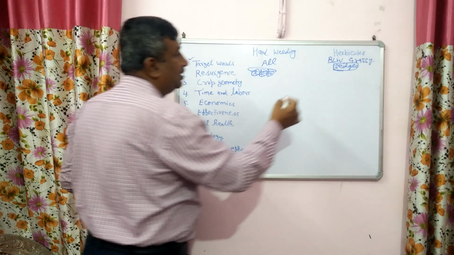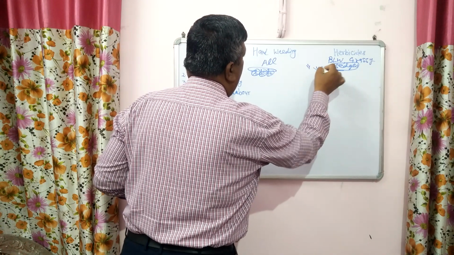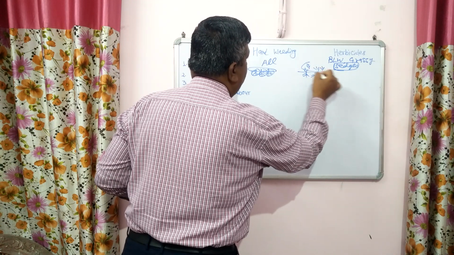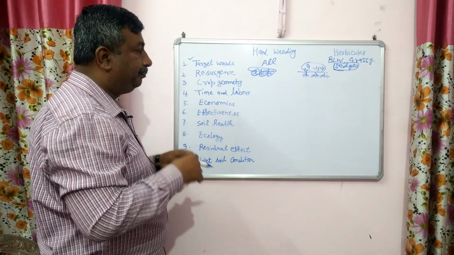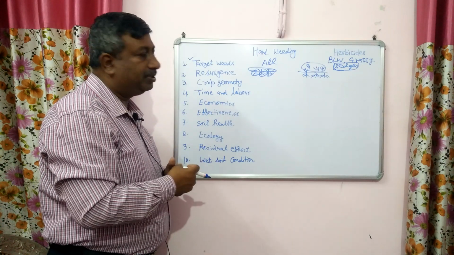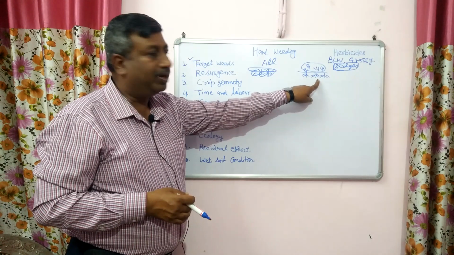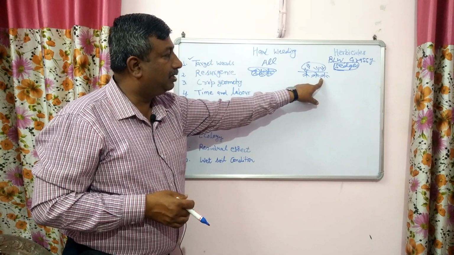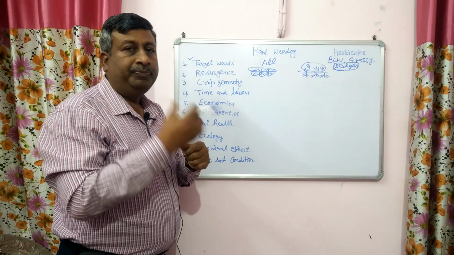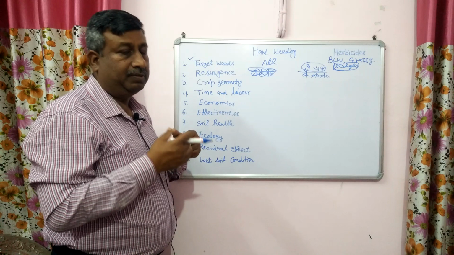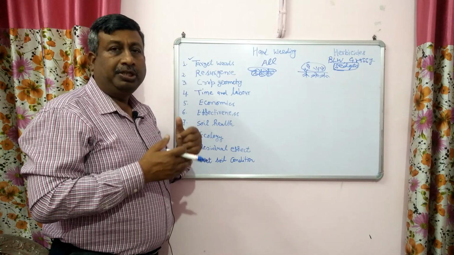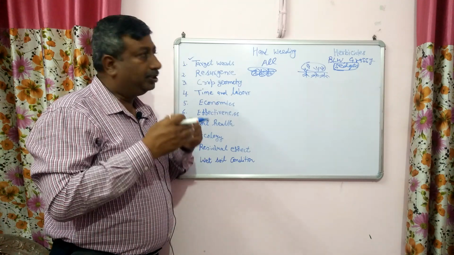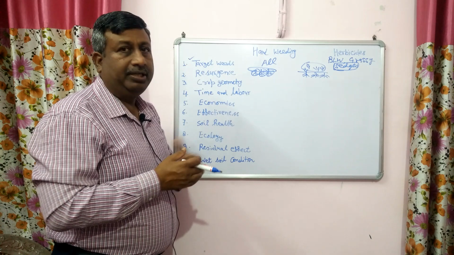While in case of herbicides, herbicides are applied on the canopy, so underground parts remain viable. Only the upper part, shoot part, leaves are damaged, killed by herbicide, but the underground part remains viable, may be nut sedge or other roots, and regrowth by this viable root part is possible. So resurgence in case of herbicide is possible. That's why pre-emergence herbicides are used and post-emergence herbicides are used. So a combination of pre and post-emergence herbicide is used to control the regrowth of the plants.